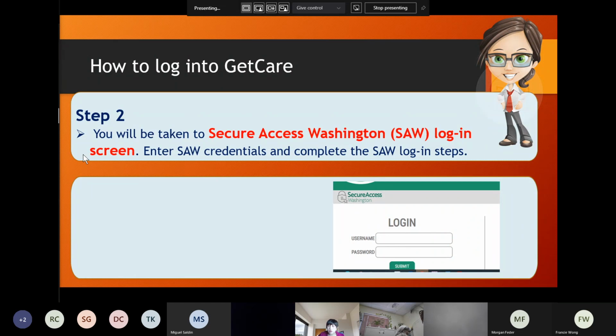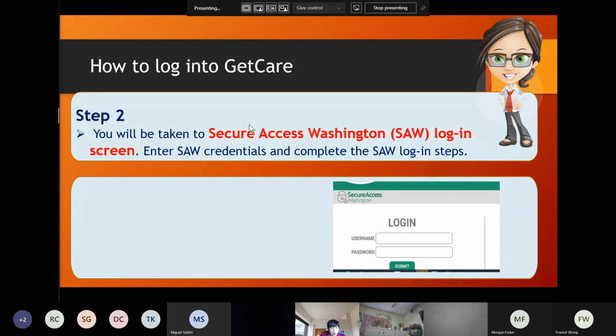Can you think why we go through this Secure Access Washington account? Good. And GetCare is a web-based application. So that means you can log into GetCare anywhere, on any computer. So this is a state program, a state application, right? So the state was a little bit concerned about the security. So they added this feature.